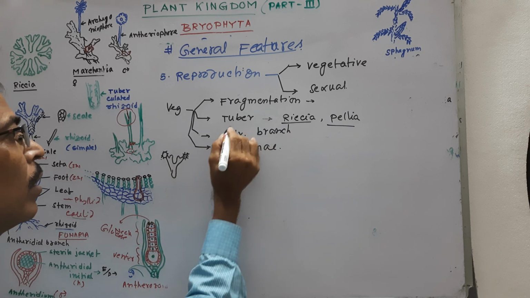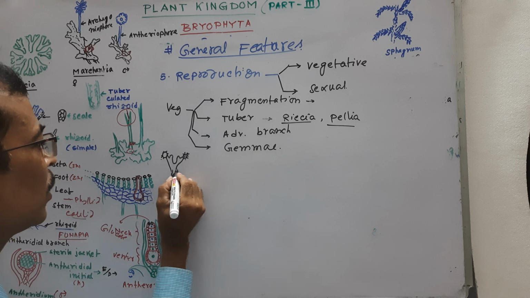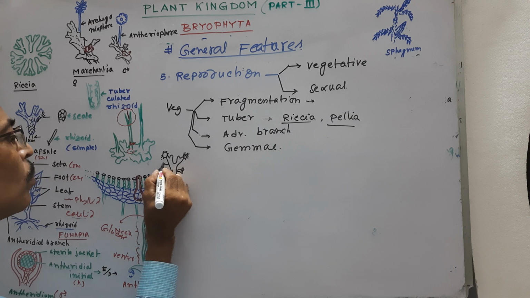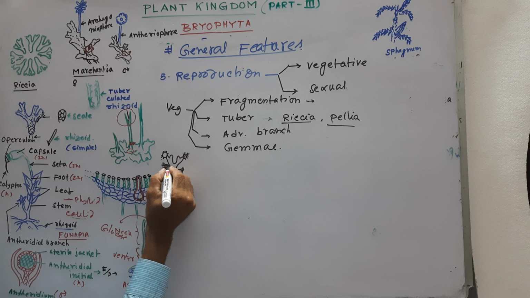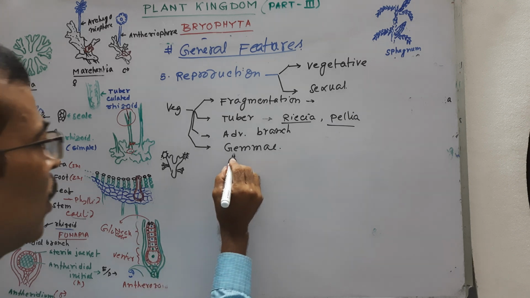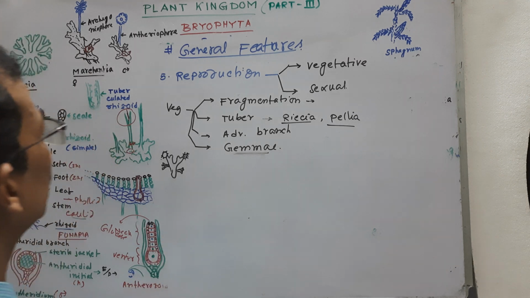And about adventitious branches, small branches are produced on the margin of the thallus, and ultimately they get detached and form a new thallus. About the gemma, this is a very important term.